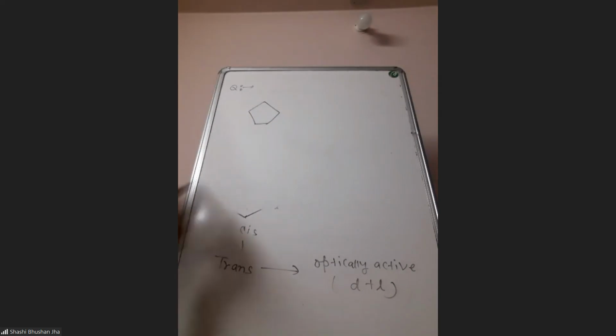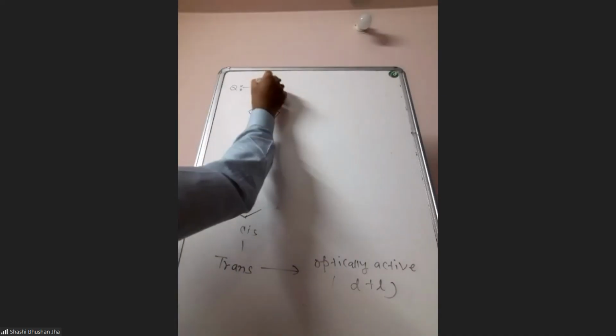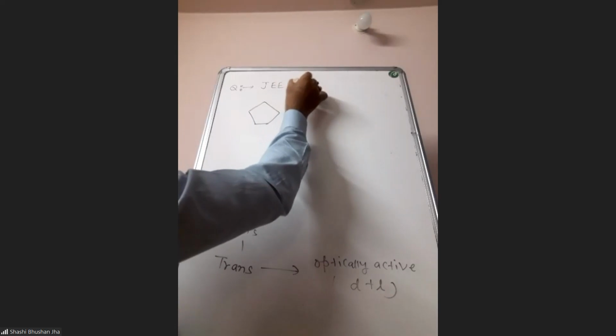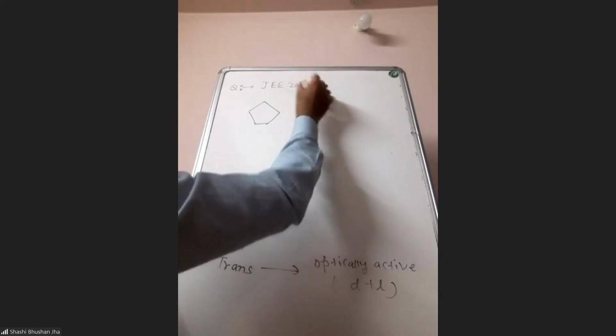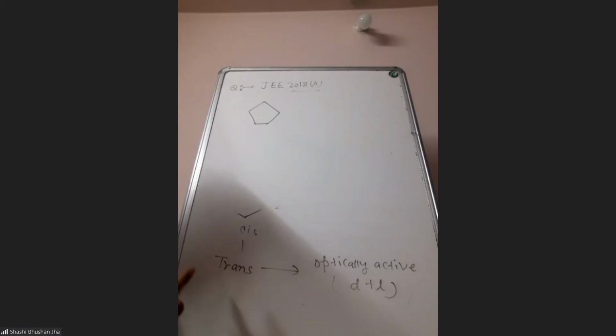Okay, this question which I am going to write right now came in the JEE 2018 Advanced paper. Do you have that archive where the JEE 2018 question is there?